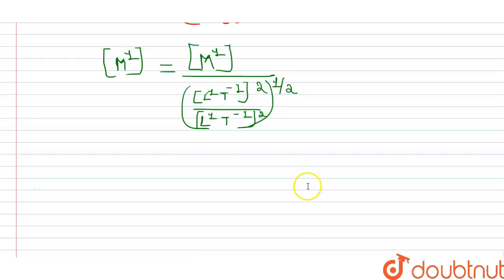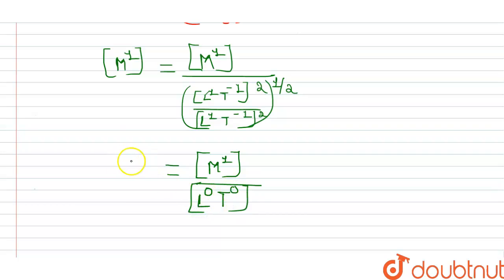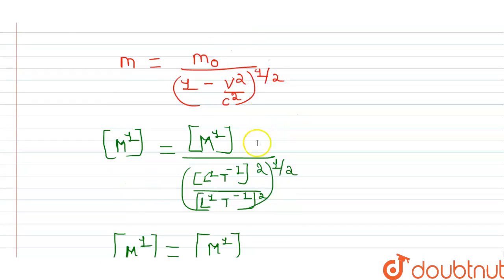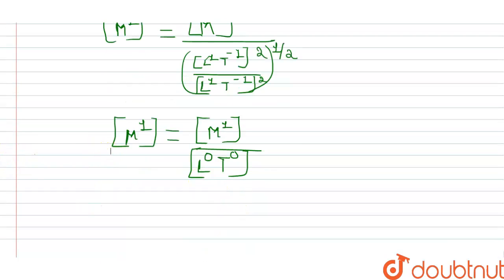So now it will become M power 1 divided by L power 0 T power 0. This is M power 1. So here, as we can see, this is dimensionally correct. M power 1 is equals to M power 1.